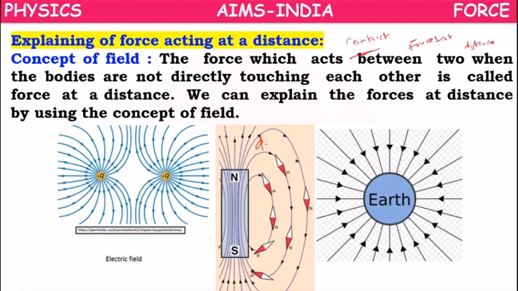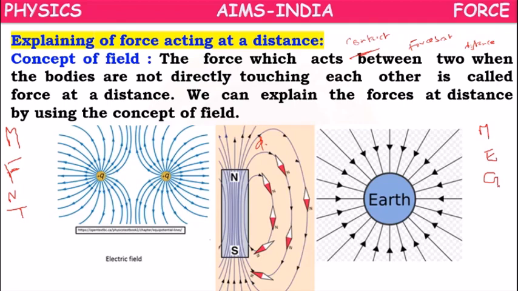In contact forces we learnt about muscular force, frictional force, normal force, tension force. Whereas in forces at a distance we have learnt about magnetic force, electrostatic force, gravitational force.